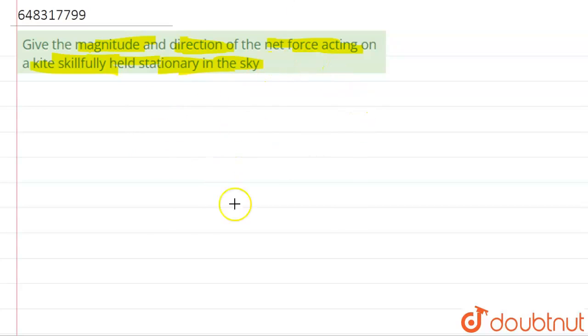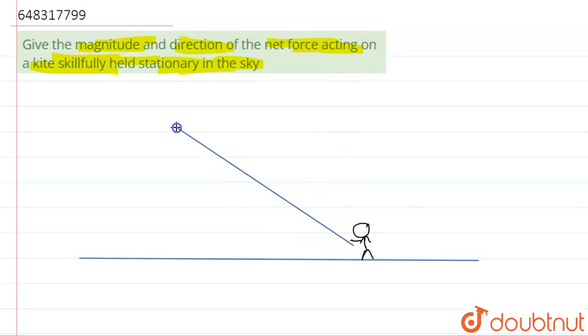So basically when a kite is skillfully held in the sky, if you remember, how is a kite flown? You must understand the basics firstly. Let's suppose this is the ground, on which there must be an observer or a skillful man who is flying the kite. The kite will obviously be hanging on with the help of a thread, and it's not that the kite is perpendicular to the ground. It's actually at an angle.